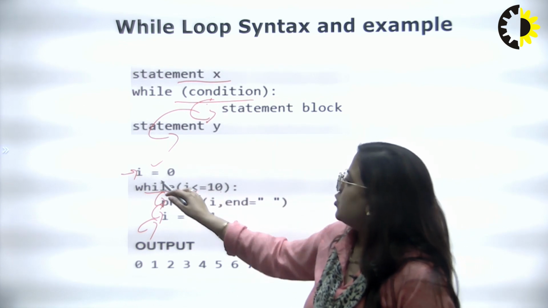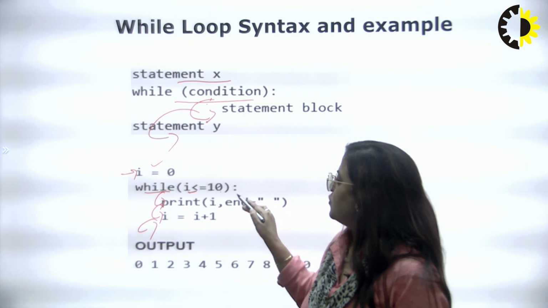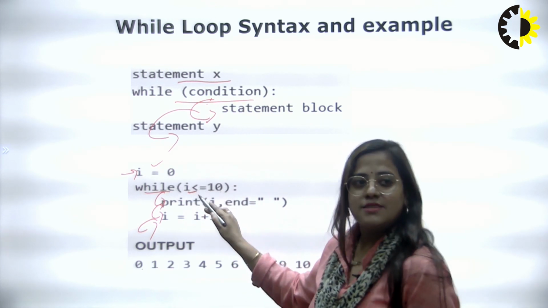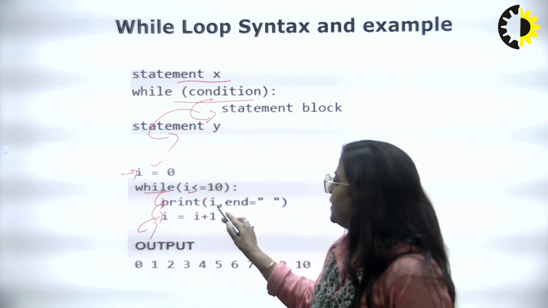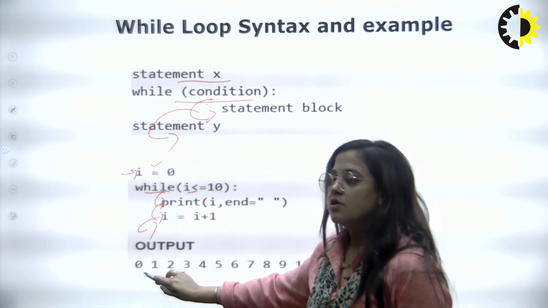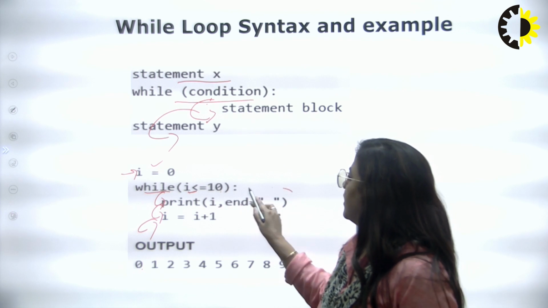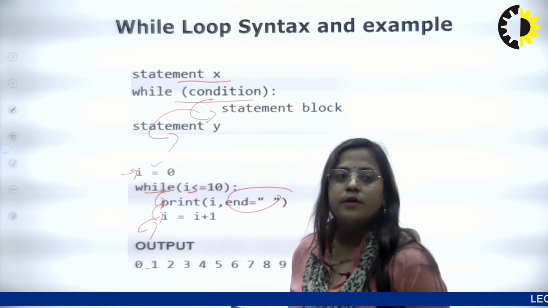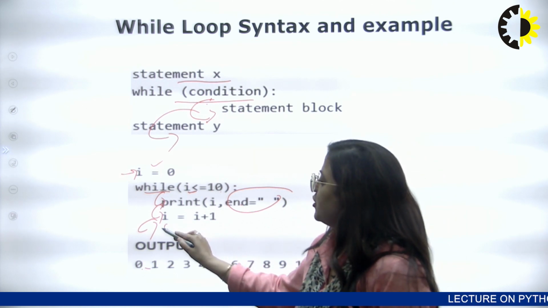So i equals 0, while the i value is what? Firstly I am taking 0 here, and check whether this condition is true. Then print the i value, which is 0, with end, a function used for spacing between two numbers. So now 0 is here.